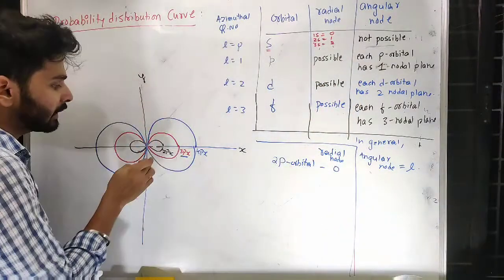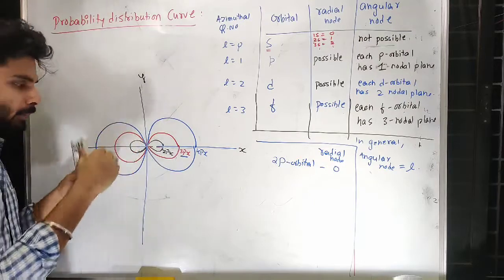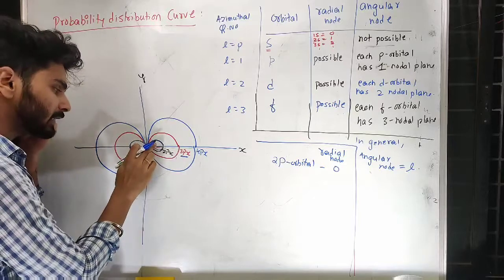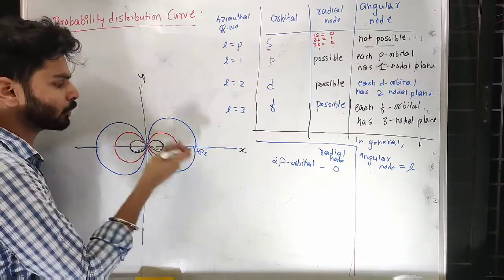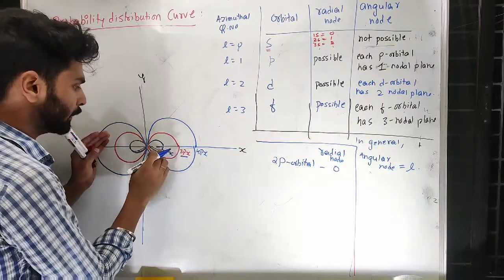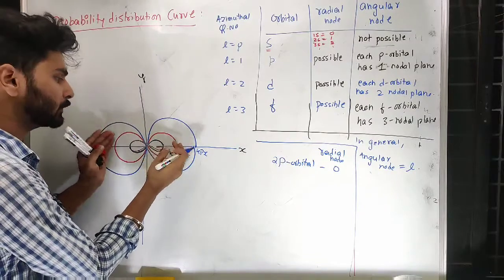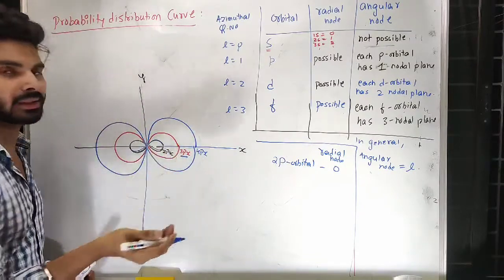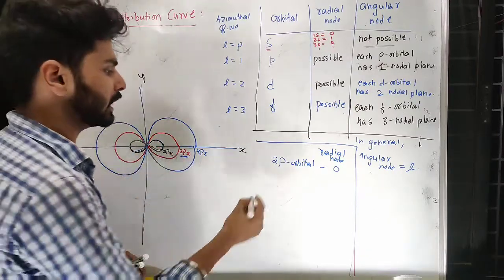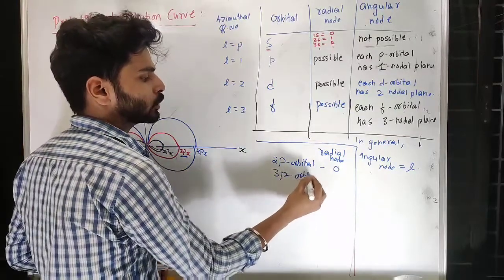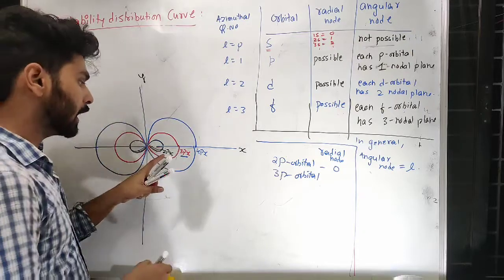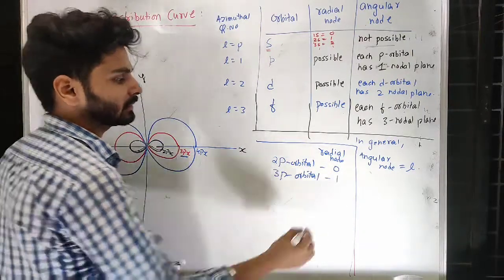For 2px, this is the place, wherever I consider the shape, that is considered the maximum presence of 2px. And here 2px is present, 3px is also present, all are present, even 4px may be present here. Because of that only the shapes are like that, because 2px is within 3px, and 3px is within 4px. But at some location where 2px is present at maximum amount, there 3px cannot be present. So that means for a 3p orbital, this is true for any 3p of different axis, 3px, 3py, 3pz, you can expect one radial node. This is due to 2p.